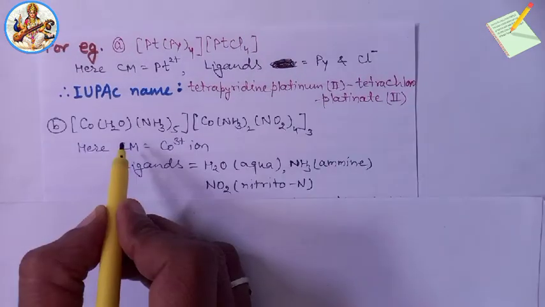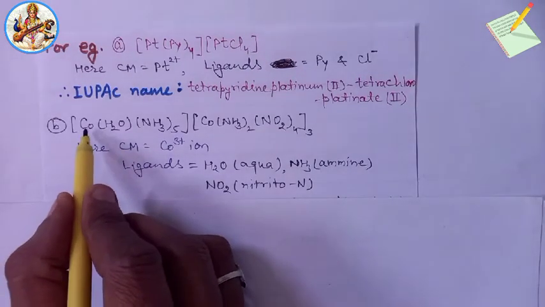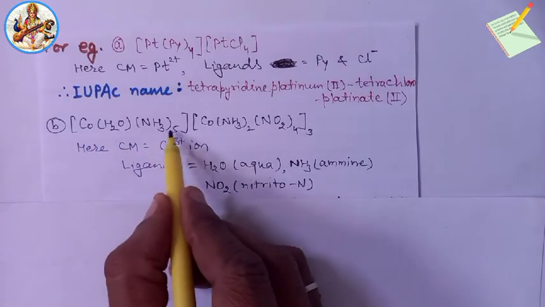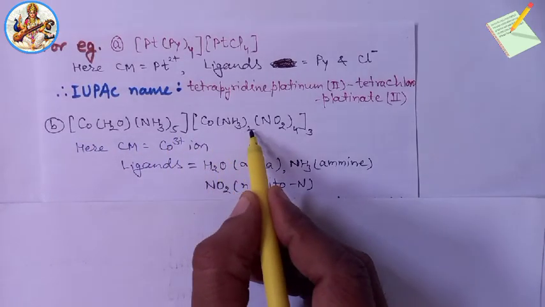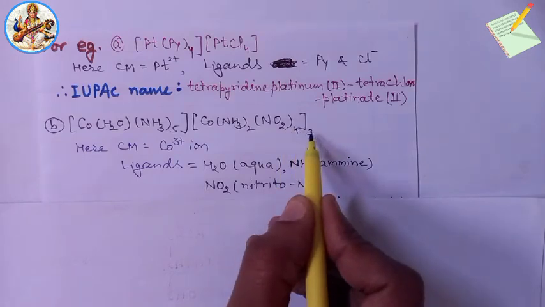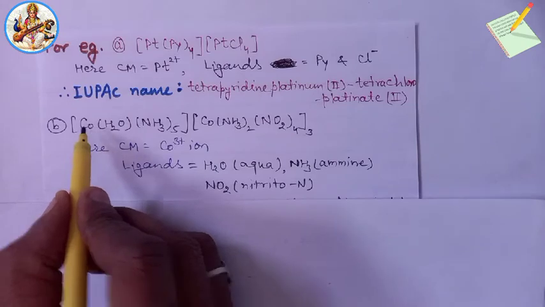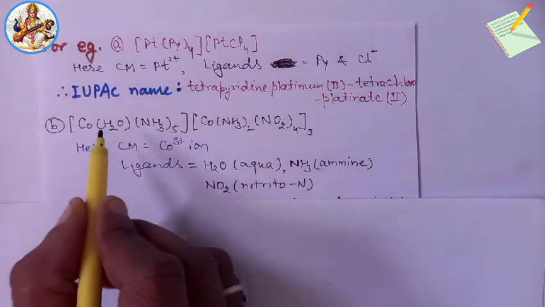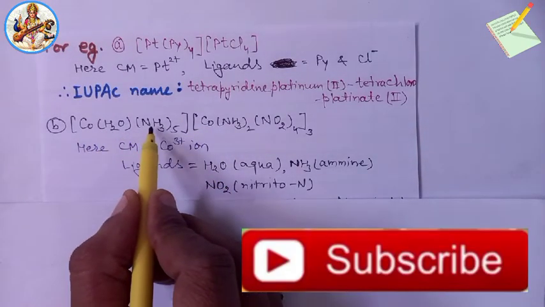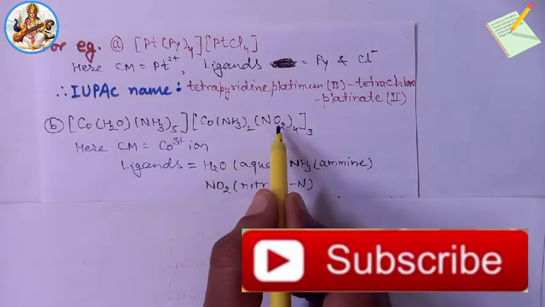Very important. Now another example, very important: [Co(H2O)(NH3)5][Co(NH3)2(NO2)4]3. Here the central metal ion is cobalt. Ligands are aqua, amine, and nitrito.